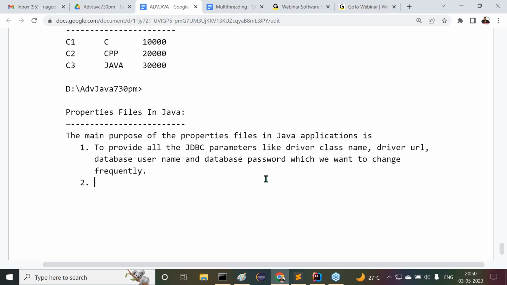For example, if you provide @gmail.com, immediately it has to give a message. What's that message? Invalid email ID, invalid email address. Please provide a valid email address. So, got it or not? That is one thing.